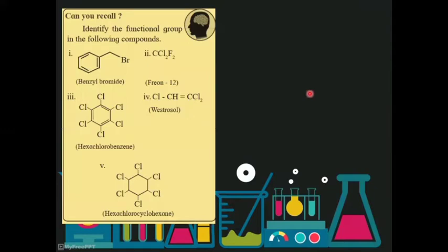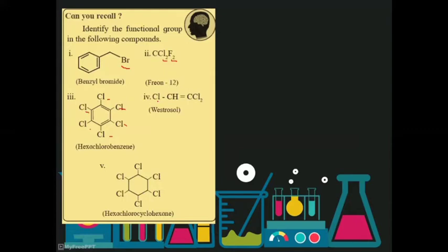Let us recall your previous knowledge. Identify the functional group in the following compounds. So we have chlorine, fluorine, these chlorines.